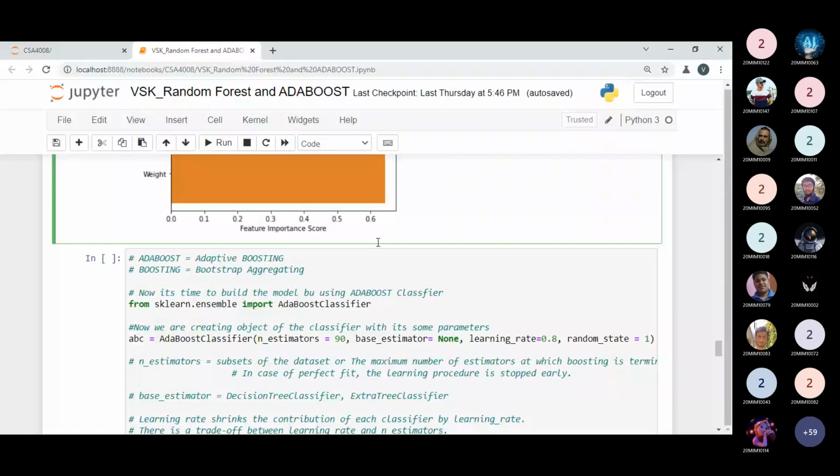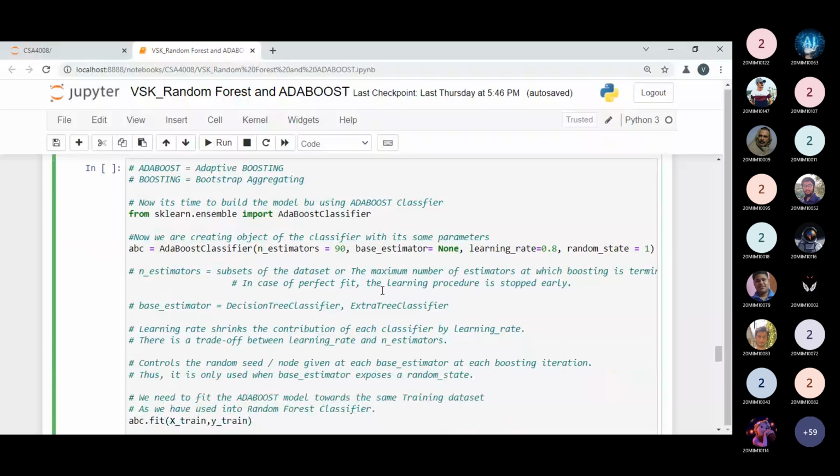Now come to the point. AdaBoost. AdaBoost stands for adaptive boosting, and boosting means bootstrap aggregating. So like we have many classifiers, like the random forest classifier, we have to use the AdaBoost classifier inside the ensemble. So we have to do nothing, just see what parameters we have to pass, like we have passed in the random forest classifier.